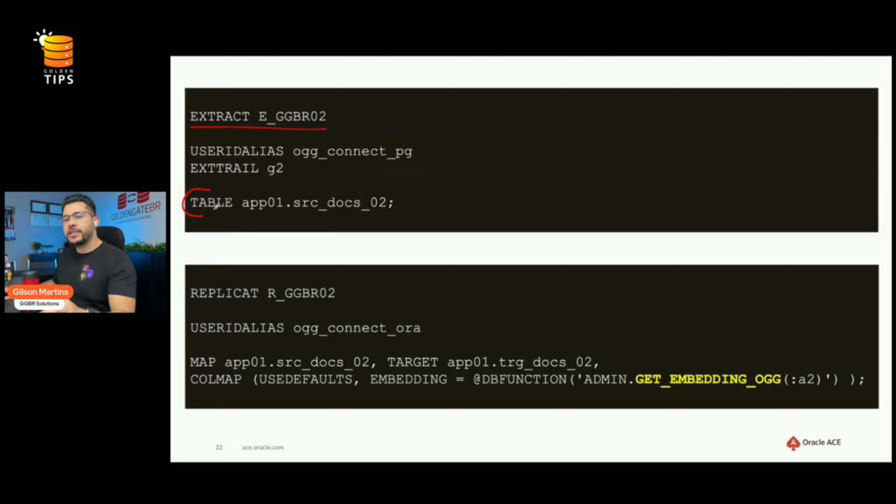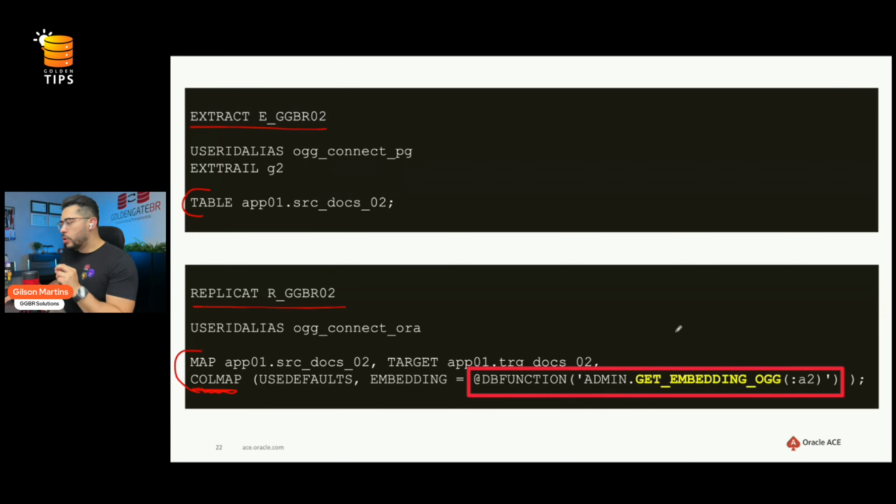The big trick is on the replicat side, in the map configuration, where we are using a COLMAP function. There we are calling a DB function, which is a procedure inside the 23ai database, that is responsible for receiving the structured text data and converting it to vector data.